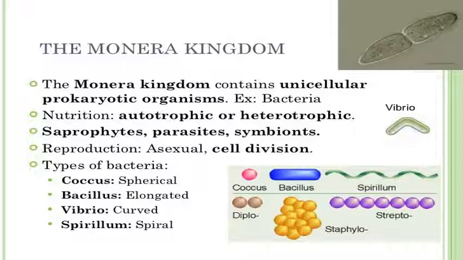Saprophytes are found on dead and decaying matter; they take nutrition from it and are referred to as saprophytic bacteria. Parasites, which use other animals as a host to take nutrition, are the parasitic bacteria. And there are symbiotic bacteria, which take nutrition from the host